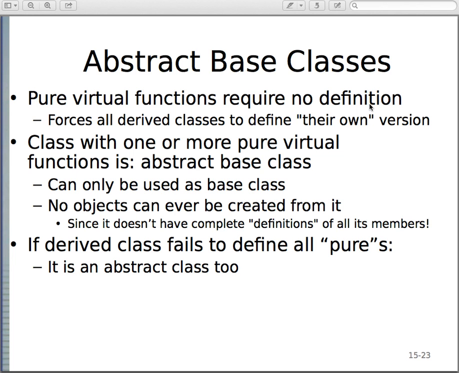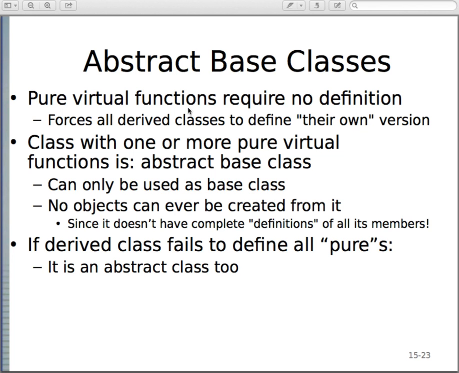And if you use that in a class, therefore that class is by default, in the case of Java, it would be an abstract class. If you have a class with at least one abstract member method, it becomes an abstract class in Java. Same way in C++. A class with just one abstract or pure virtual member function makes the whole class an abstract class. Differences in Java, you have to have the abstract keyword.